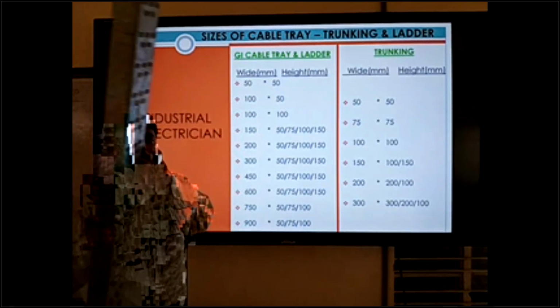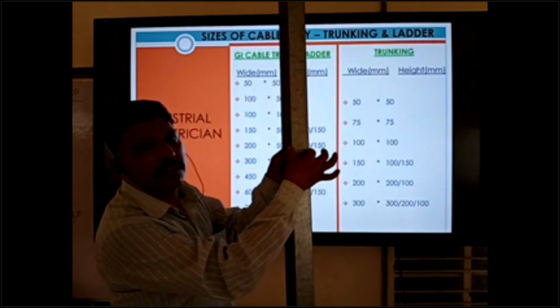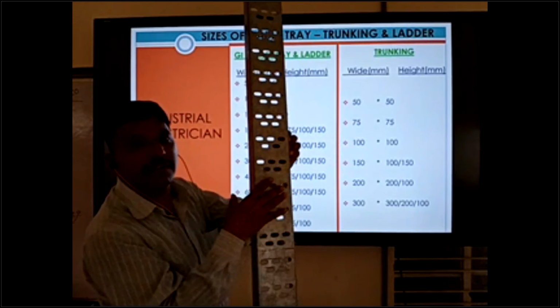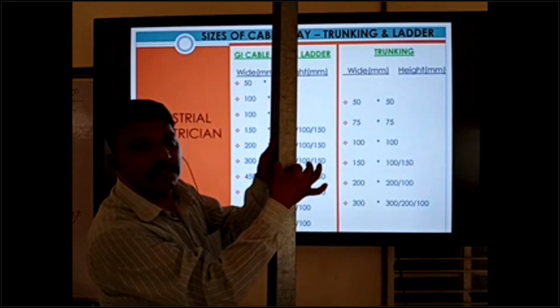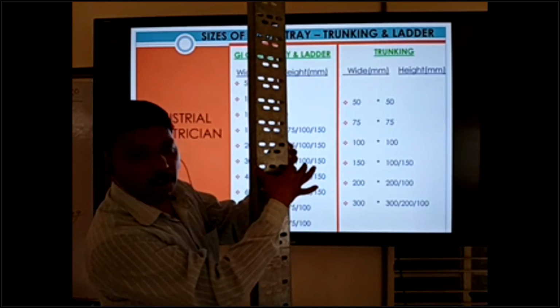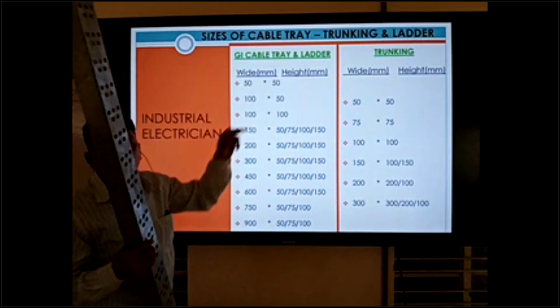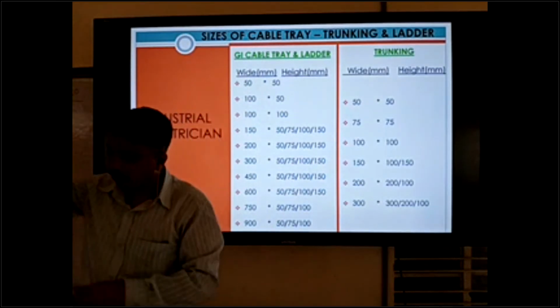Same like this cable tray, base is 100, height is 50. This means 100 into 50, so we can write 100 into 50 mm.